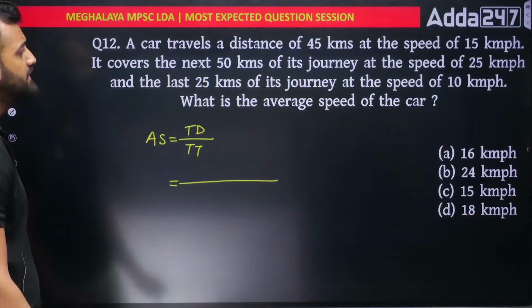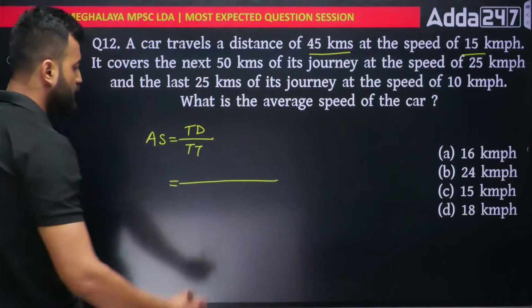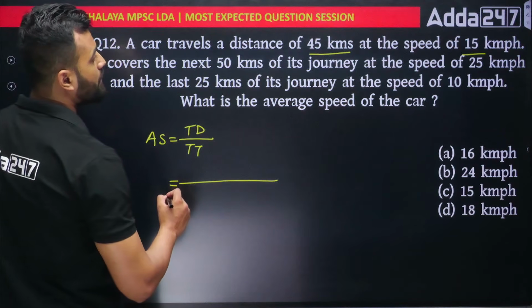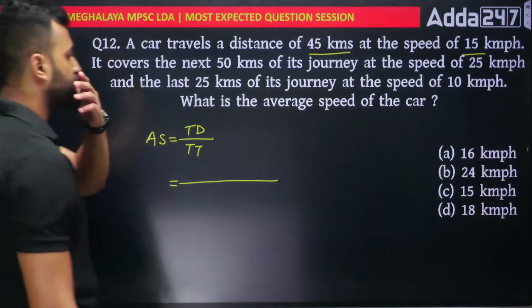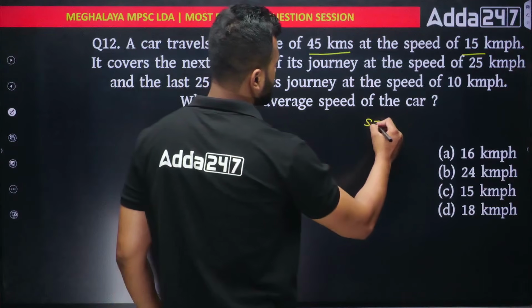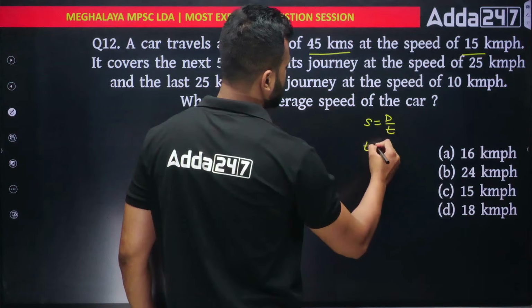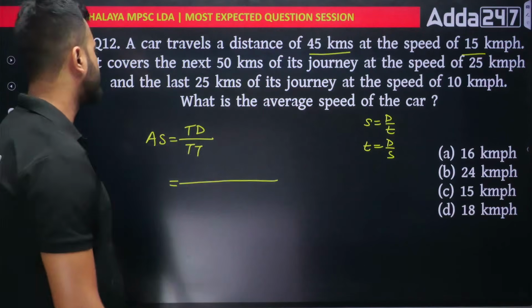Okay, so firstly, he goes 45 km at a speed of 15 km per hour. They have given you the speed and distance. So in order to calculate time, you have to use the formula of speed equal to distance by time. So your time will be distance divided by speed. Okay, let's do it. We don't have any other option.